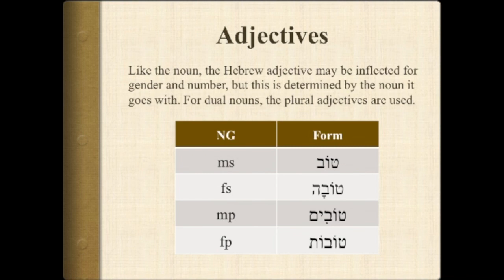Where there are dual nouns, those that refer to two of something, plural adjectives are used. There's no particular dual adjective form. And you can see here the endings for each number and gender.